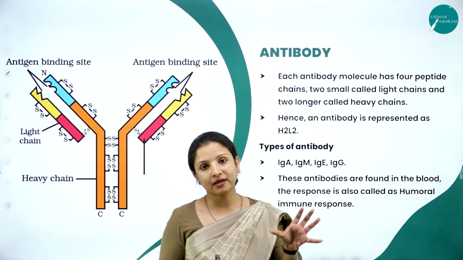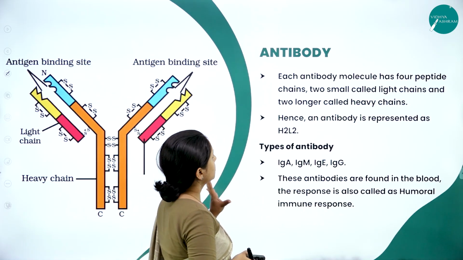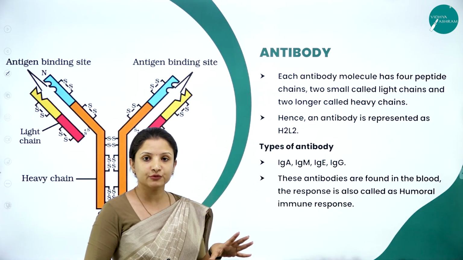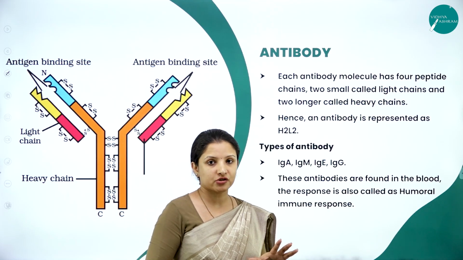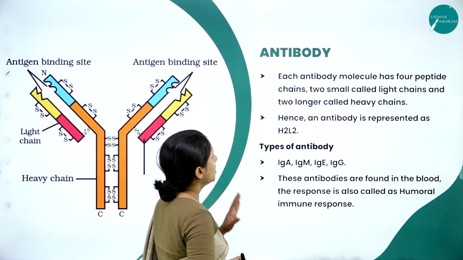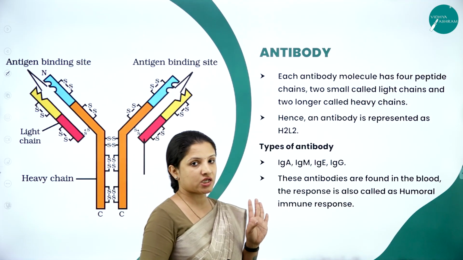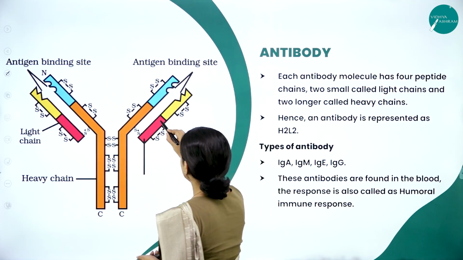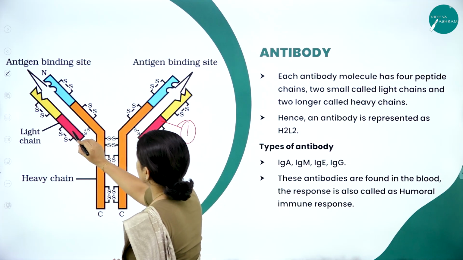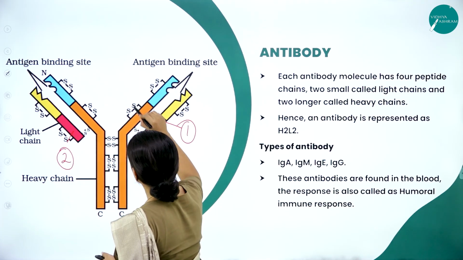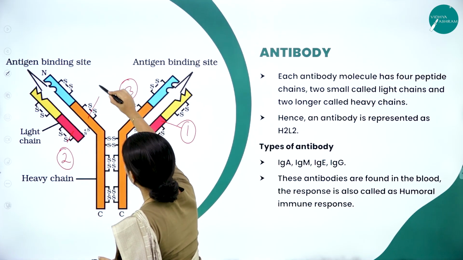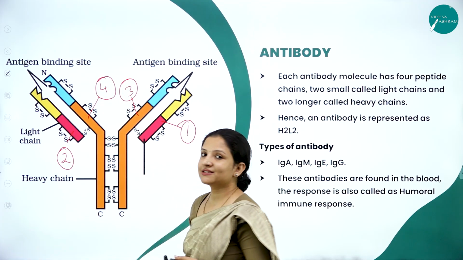Next, talking about antibodies. Since we know about antibody now, we'll talk about it. So, what is the structure? What are the different types of antibody that are there? What is the structure of the antibody? We will look into that. Each antibody molecule has 4 peptide chains. So, how many? It has 4. This is 1, 2, 3 and 4. We call them peptide chains.